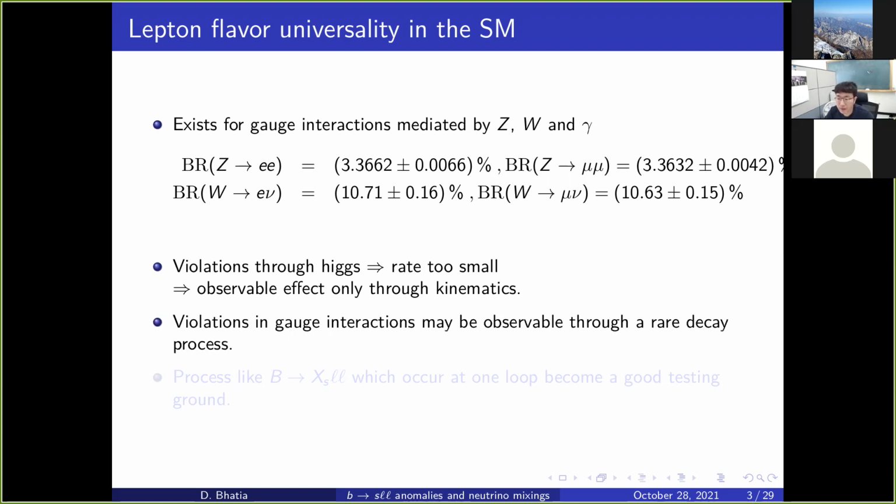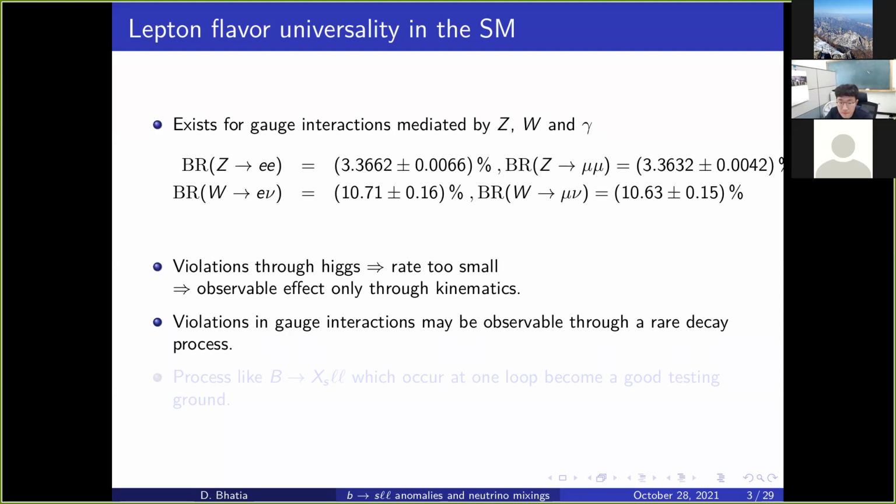Any process which is favorable for new physics is certainly a rare decay process, because in the standard model the number for that process is small. When it is small, it becomes comparable to any new physics addition, and we might hope to see new physics soon in such processes. So then one should look for rare decays.